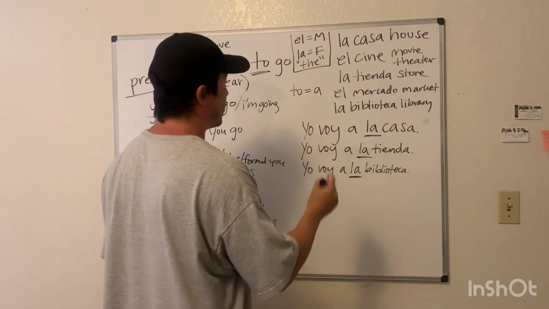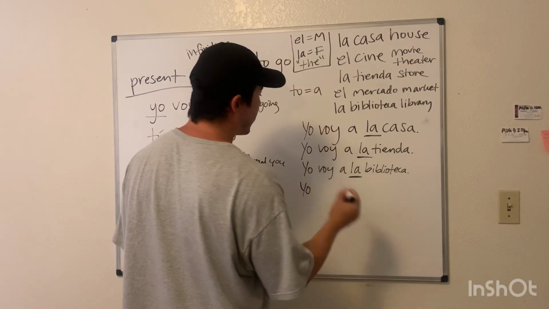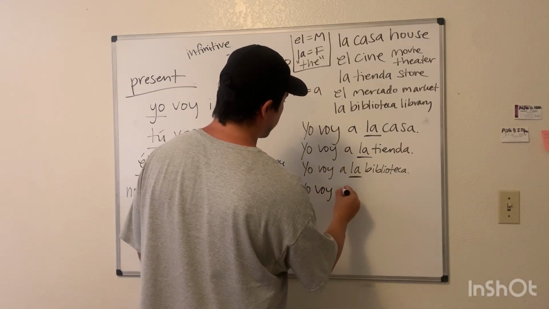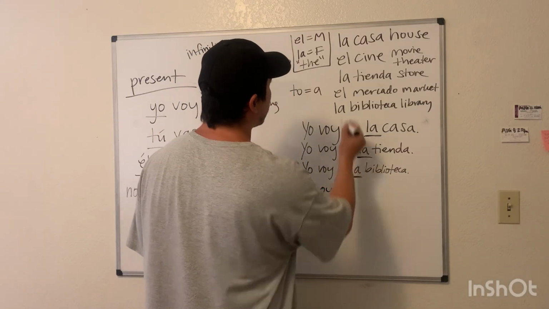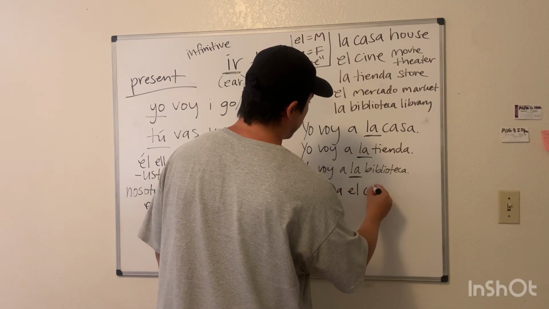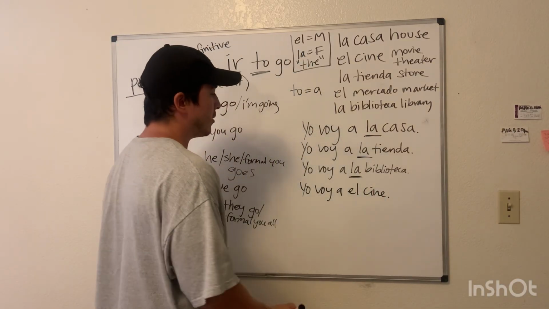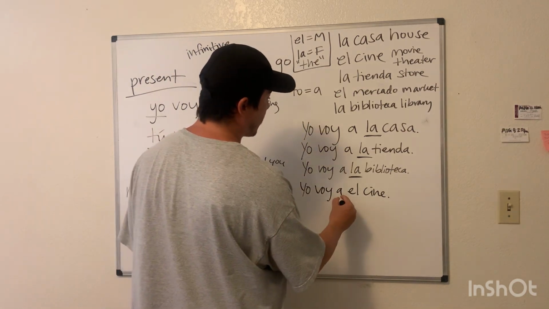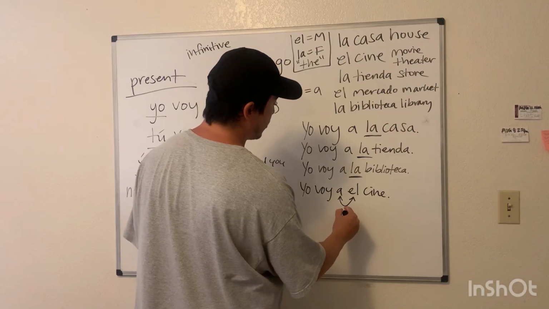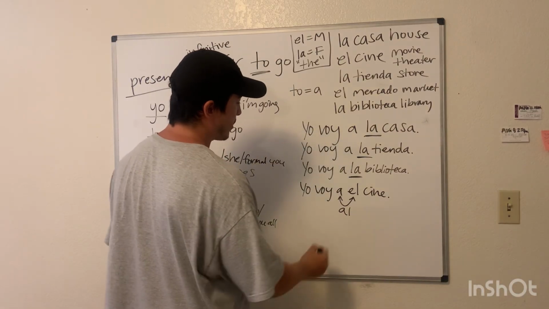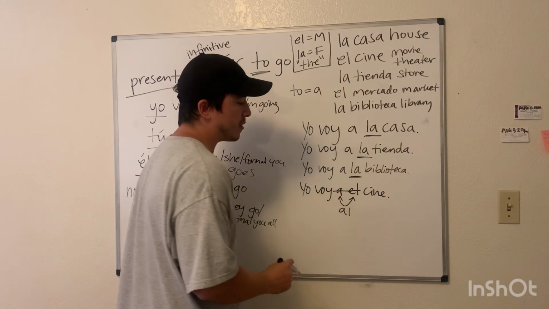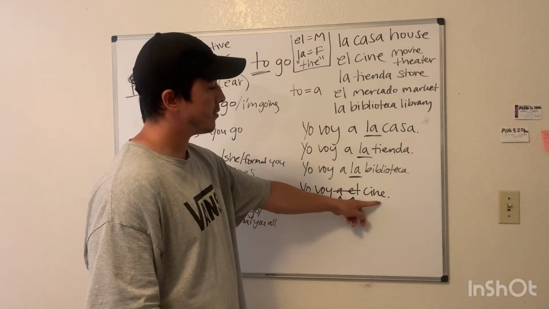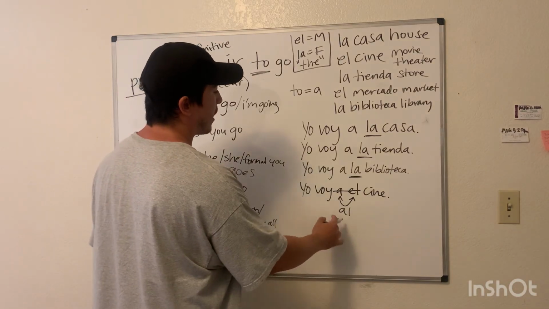When it comes to masculine, you would think you would just go regular: Yo voy a el cine. But for masculine, because Spanish is all about saving time and saving breath, you're actually going to combine these two into al. So it's not yo voy a el, that's incorrect, impossible. It's yo voy al cine.